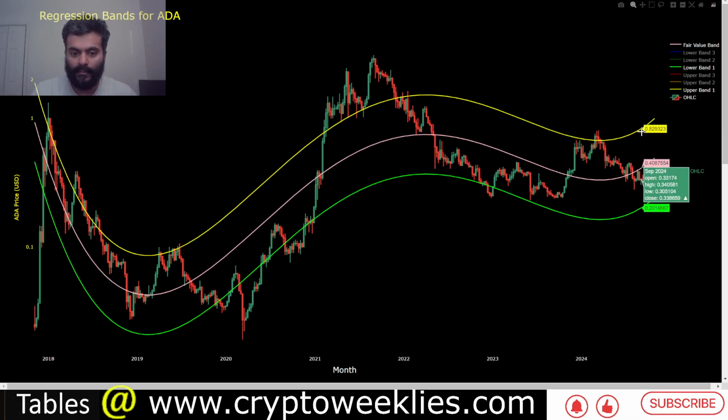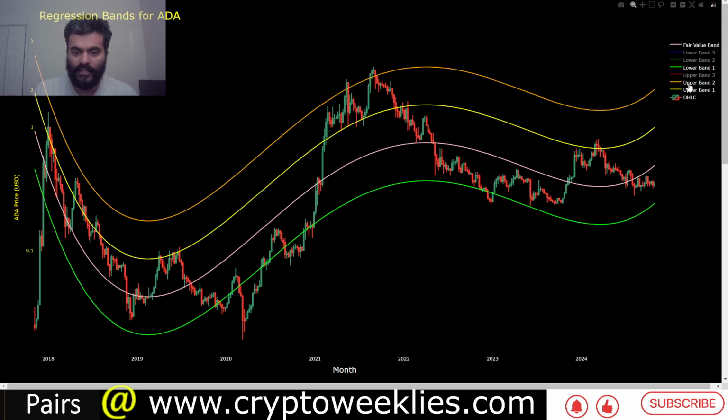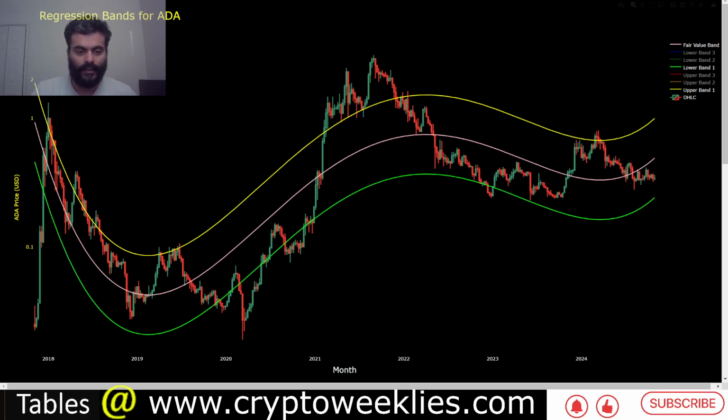And again, in the bull market, prices have a tendency to go a certain percentage above the 1 standard deviation ceiling. Even in the last bull run, there was a case where the eventual top was close to the 2 standard deviation ceiling, and that valuation is coming right now at around $2.02. So that is how one could interpret the likely eventual top, again without using much machine learning techniques, but more statistics and regression based analysis. So this is the regression analysis for ADA.